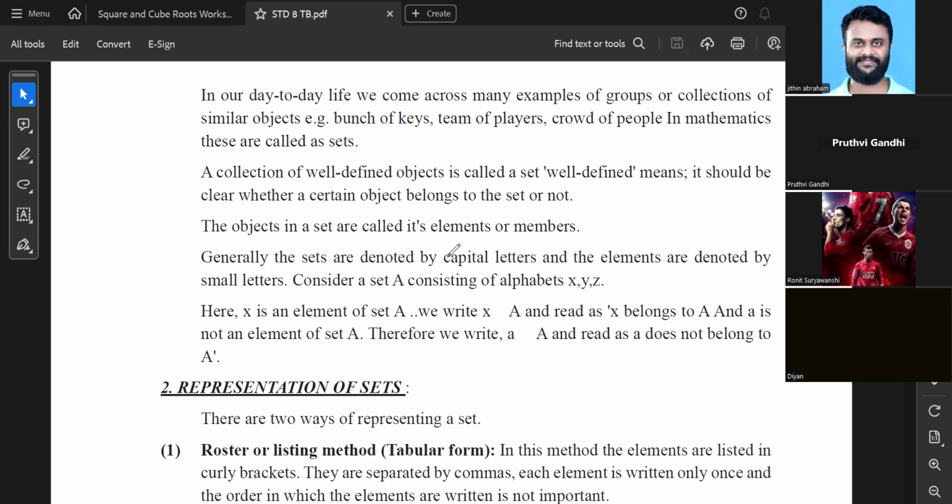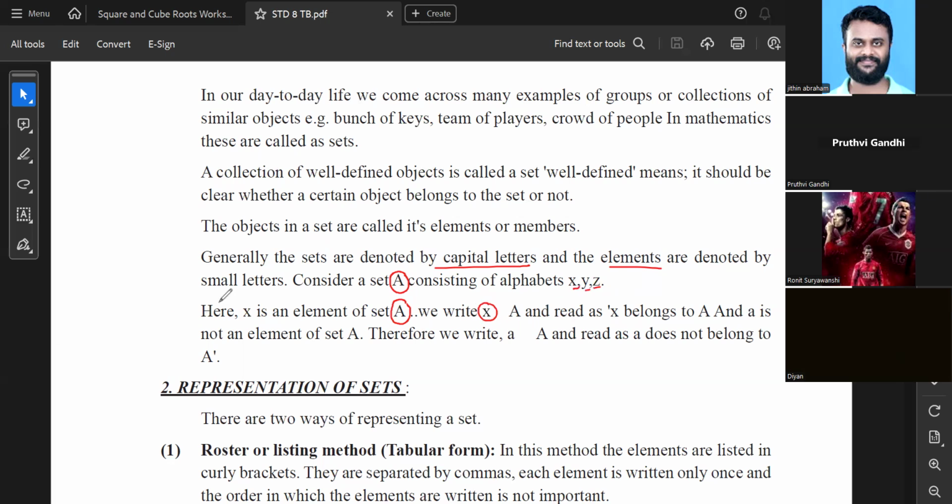Generally the sets are denoted by capital letters and the elements are denoted by small letters. Consider set A consisting of alphabets X, Y, Z. Here, X is an element of set A. As you can see, this A is written in capital over here also and over here also. So the name of the set, its symbolic representation, should always be in capital letters. And inside the set, in this case, X is there, Y is there, and Z is there. So we write X belongs to A, and read it as X belongs to A.